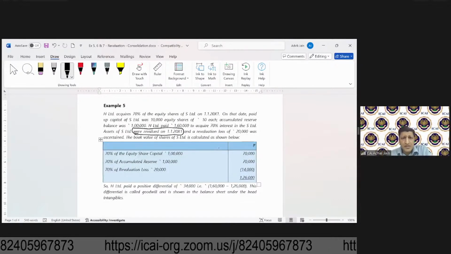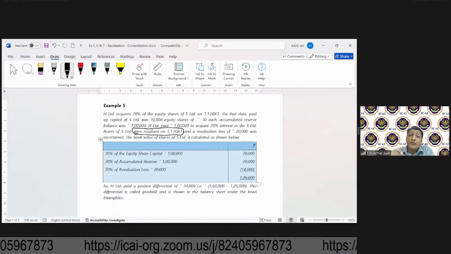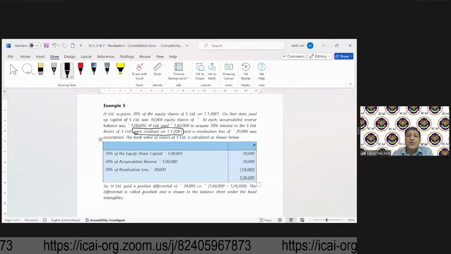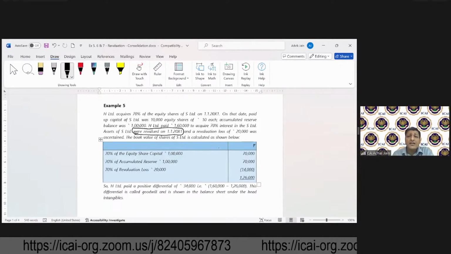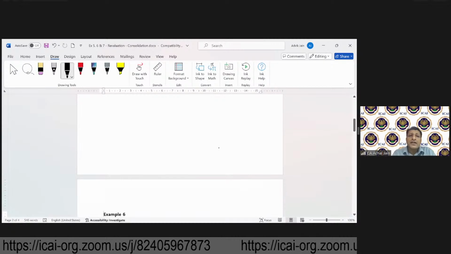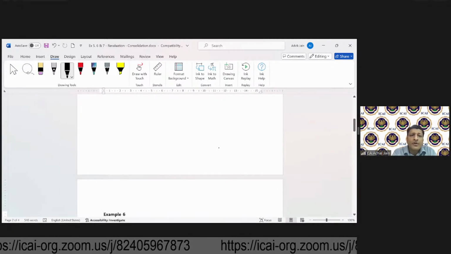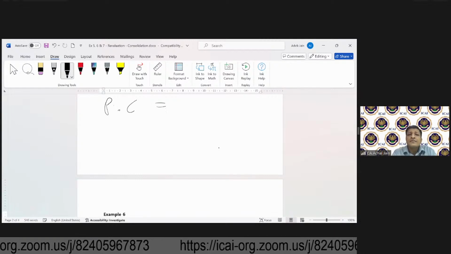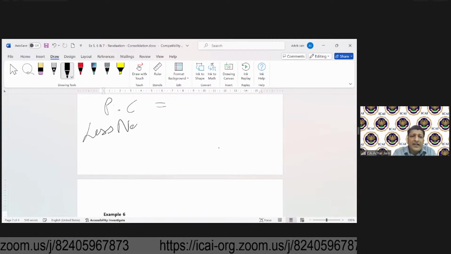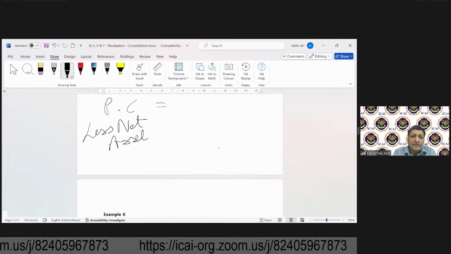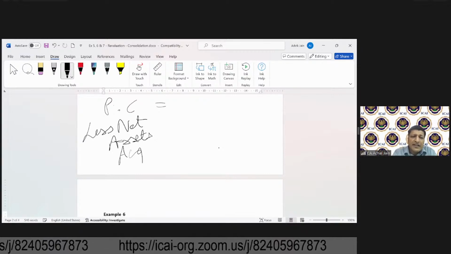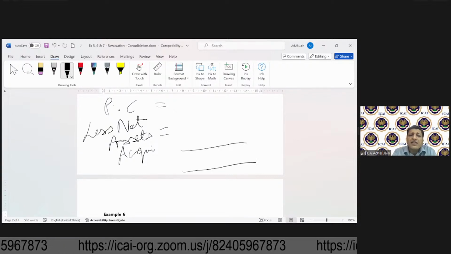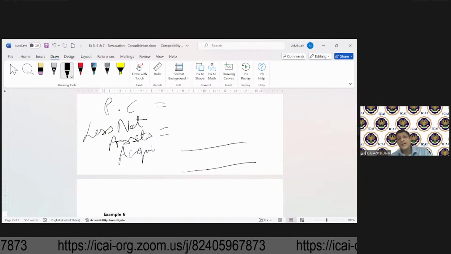So now in this case, for the purposes of computation of goodwill or capital reserve, how do you compute the amount of net assets? Why is that important? Because if we go to solve this, goodwill or capital reserve, we say purchase consideration less net assets acquired. And the differential will either become goodwill or capital reserve.